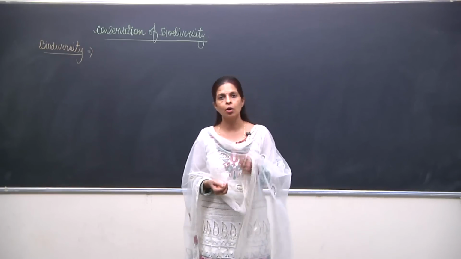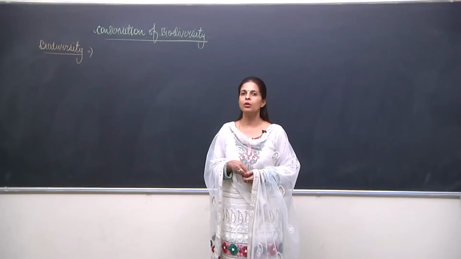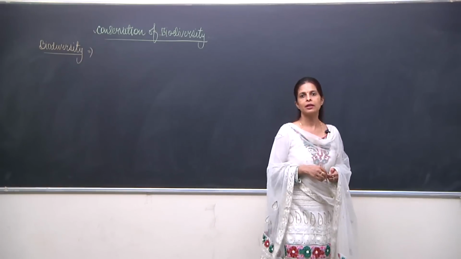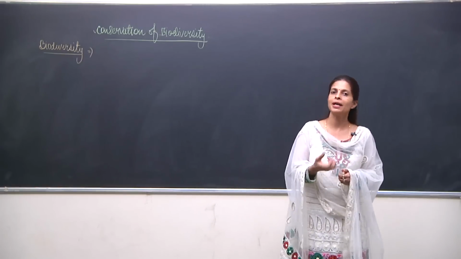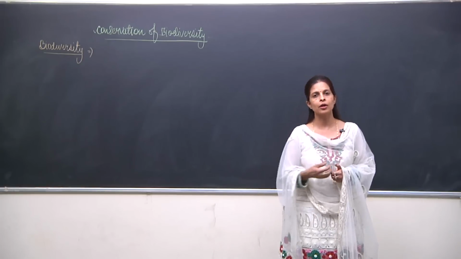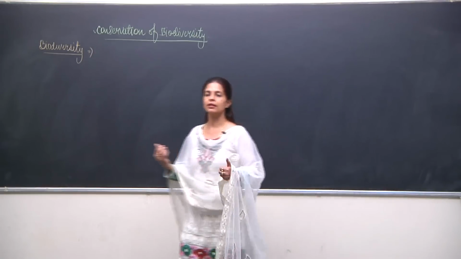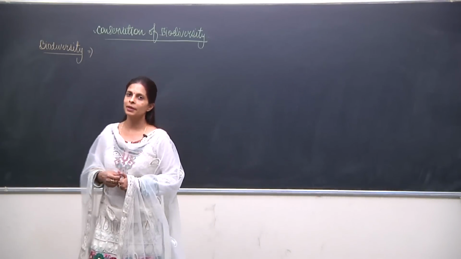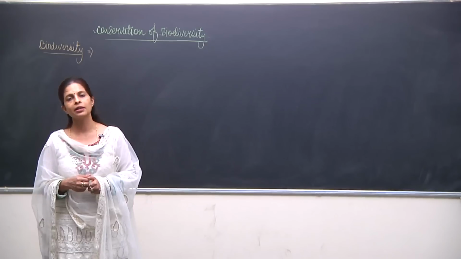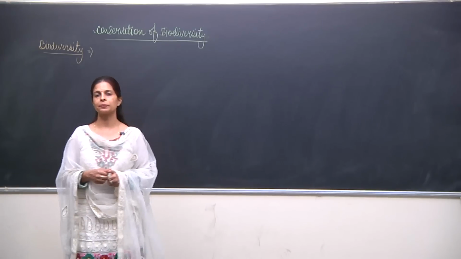Not only this, but also the dependence of living organisms on the environment, because we all depend upon abiotic factors also. We depend upon air, water, soil and even temperature. All these things can be combined and included in one term, that is biodiversity.